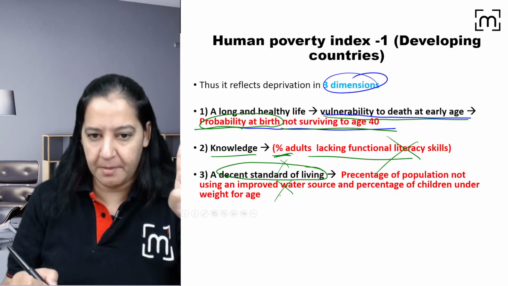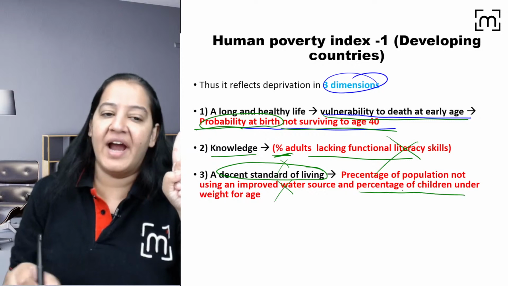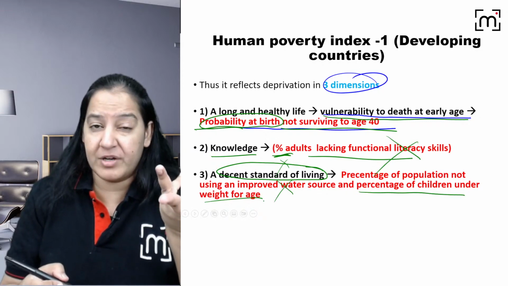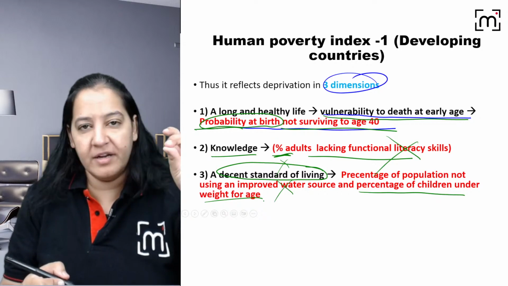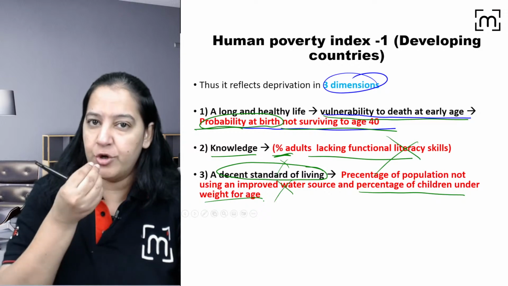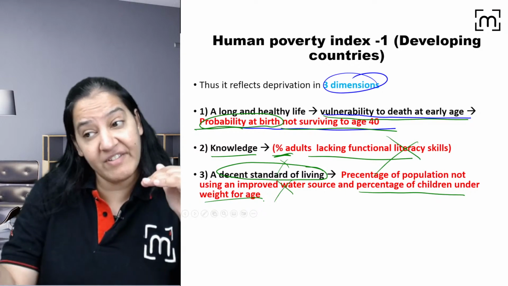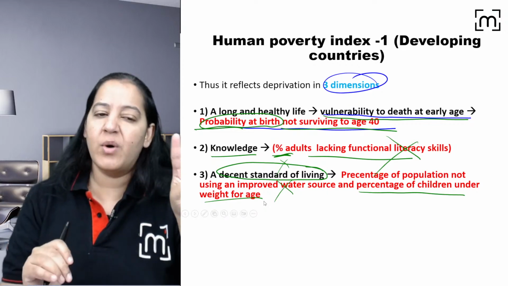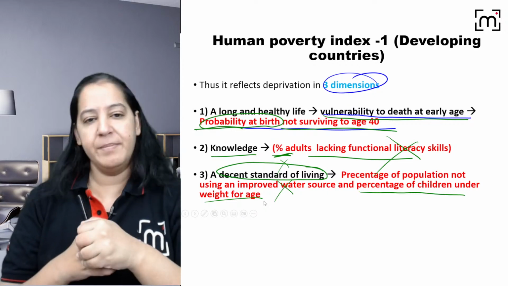If you are getting pure water to drink, you are having a decent standard of living. That is number one. And number two, percentage of children underweight in your country. How many children in your country are underweight? They are not achieving a good weight. That indicates your country doesn't have good nutrition, because the child is underweight, because the child is not getting good nutrition in your country. So these two are indicating the decent standard of living. Give me a thumbs up if you got it.